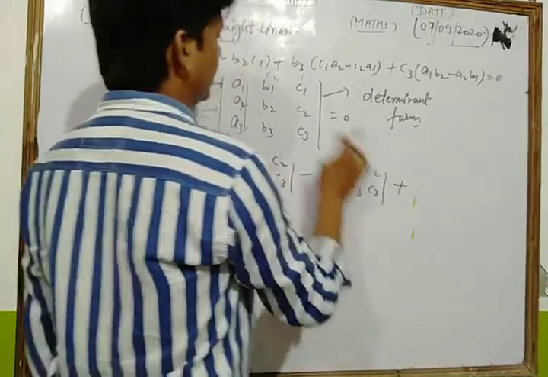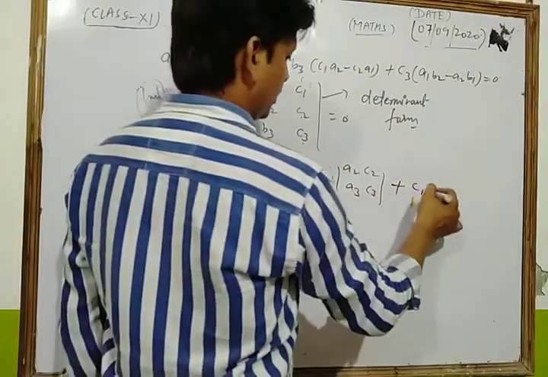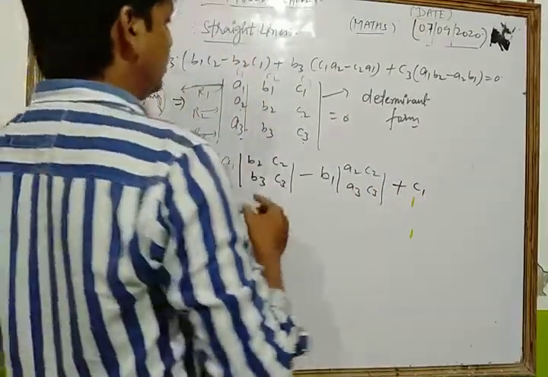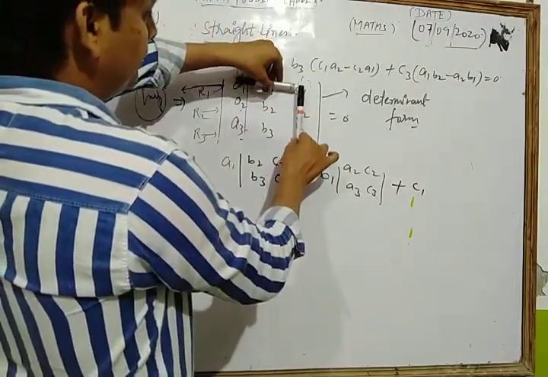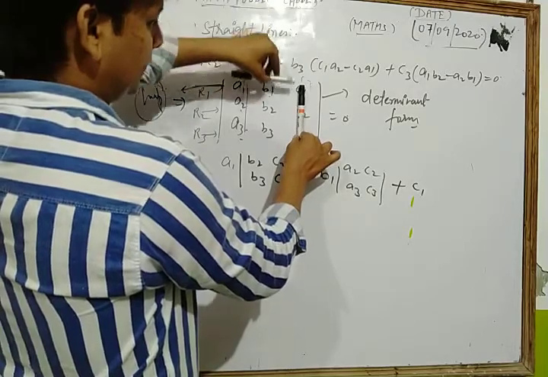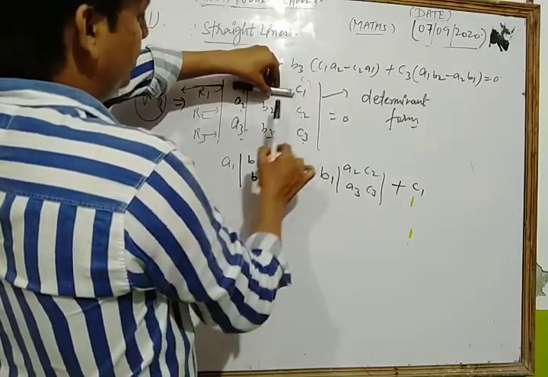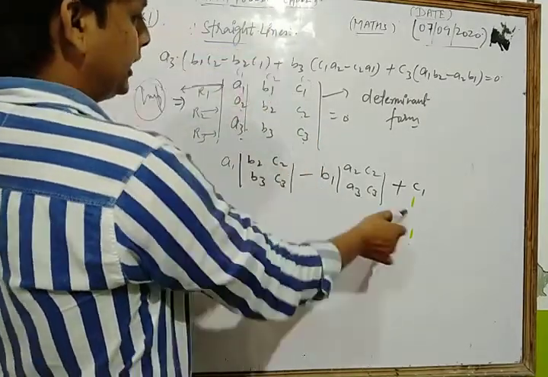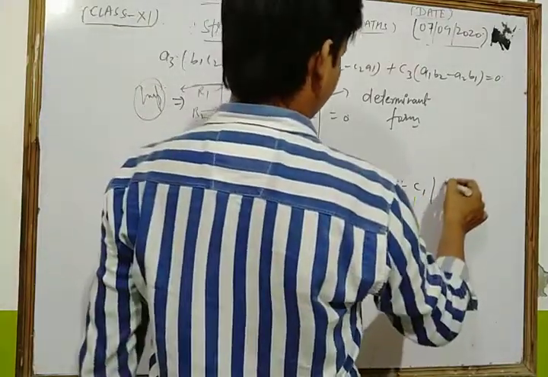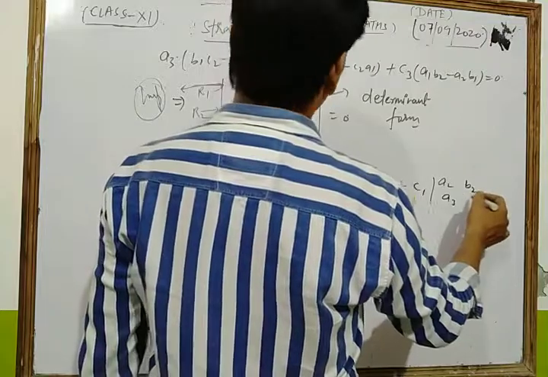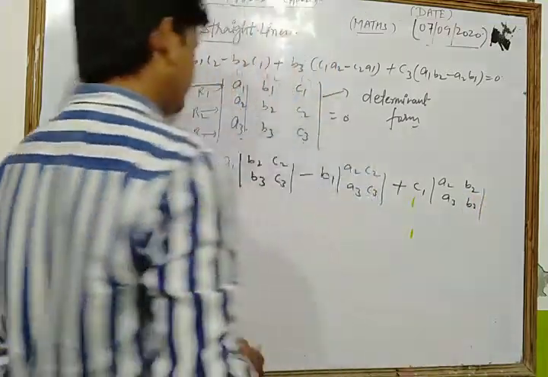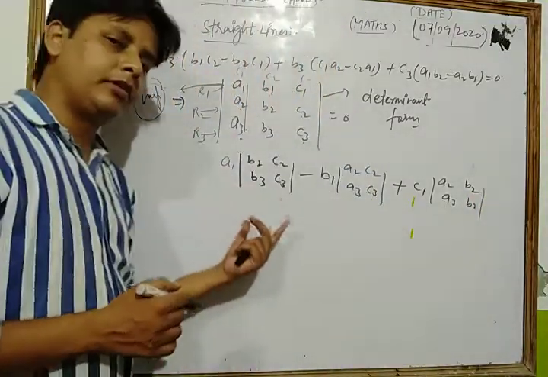This is the last one. Now we take c1. Now let's look at what we do. We eliminate all the values in front of it, meaning we eliminate that column and that row. So what do we get? a2 b2 a3 b3. Here we write a2 b2, a3 b3. Now we simplify them easily.